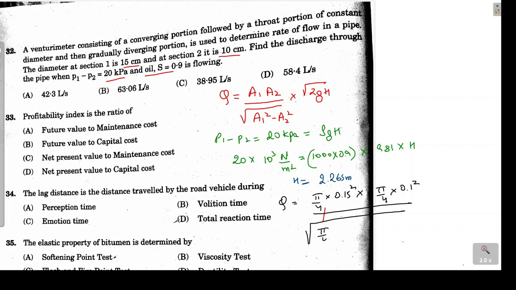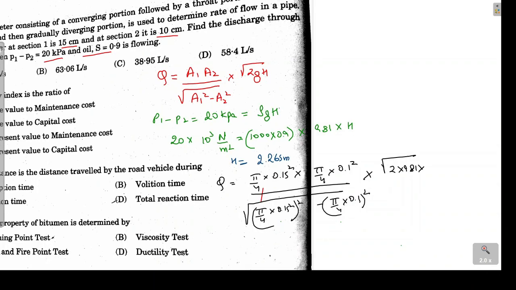So A1 is pi by 4 into 0.15 squared, square of this value, minus pi by 4 into 0.1 squared, whole squared, and multiply by under root of 2gH. So 2 into 9.81 multiply by H. H we have already determined as 2.265.